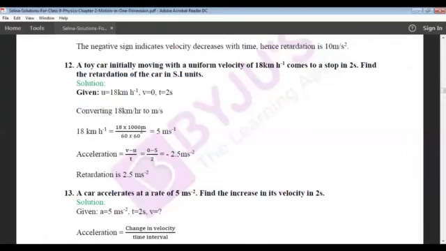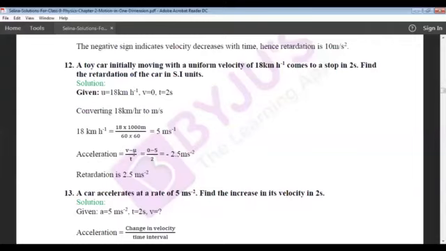So 18 into 1000 divided by 60 into 60. These are the basic things. Okay. So therefore, the answer is 5 meter per second. So 18 km per hour, if you want to express in meter per second, it would be 5 meter per second. Therefore, acceleration is how much?